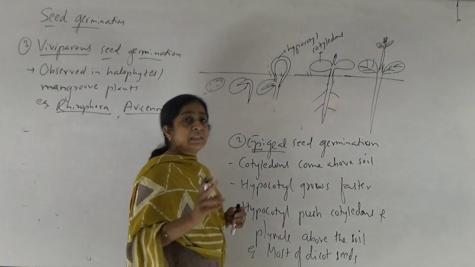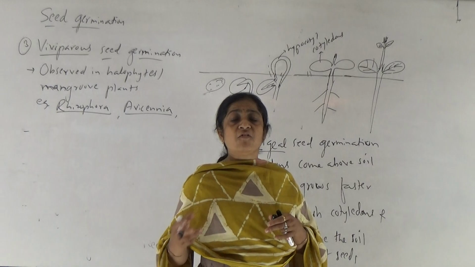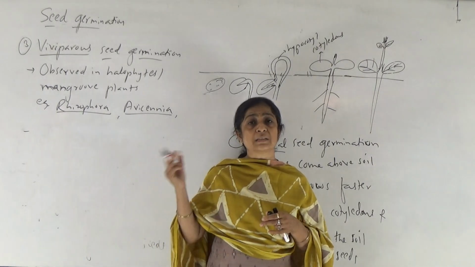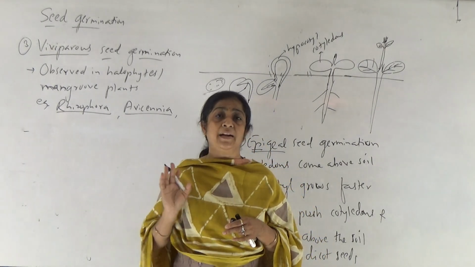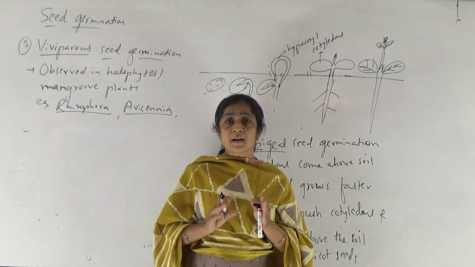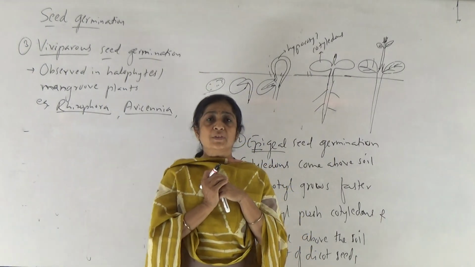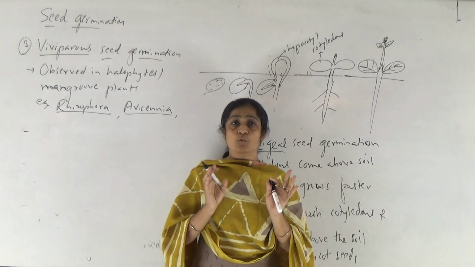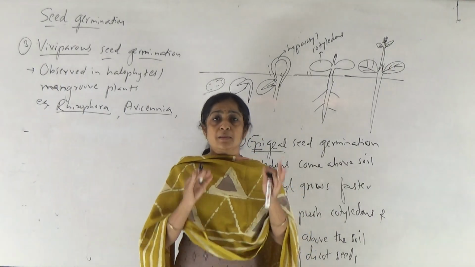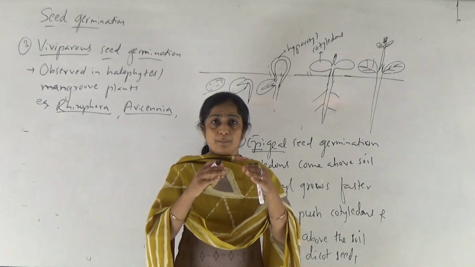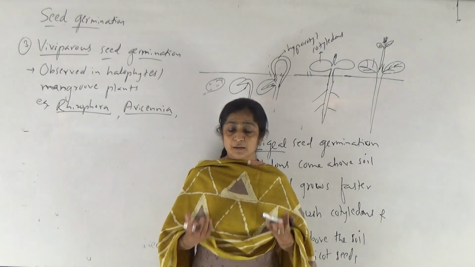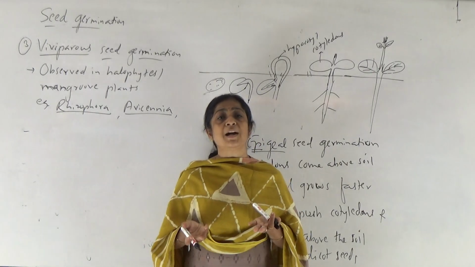Now what is viviparous seed germination? Here the seed germinates within the fruit while the fruit is still attached to the parent plant. Imagine if these plants shed off their fruits or seeds, then those seeds may fall on the ground, and below the soil is saline and marshy.